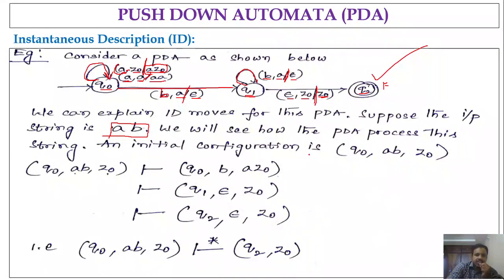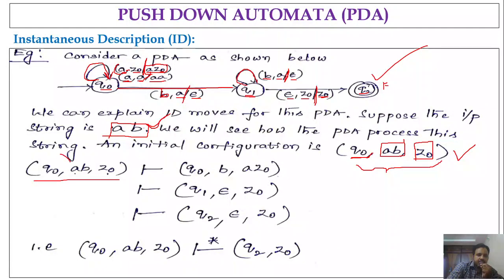What is the initial configuration of the pushdown automata? How do we write it? Initially we are in the starting state, so we write Q naught. What is the input string that we have to process? ab. So Q naught comma ab comma, and what is the stack symbol that you have initially? Z naught. So Q naught comma ab comma Z naught will be the initial configuration. Now, from this configuration we are processing the input.